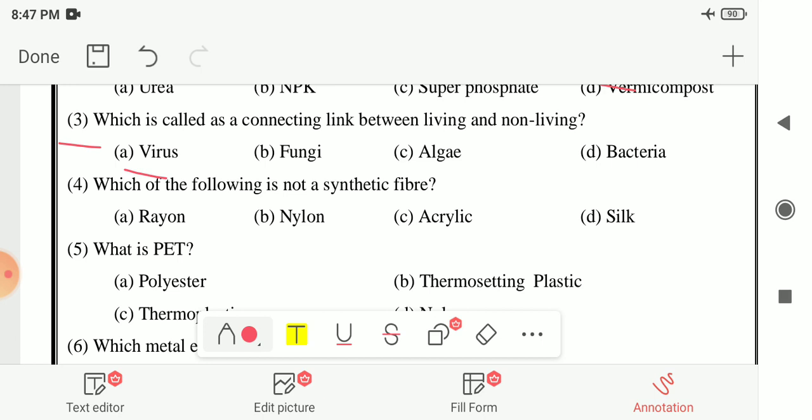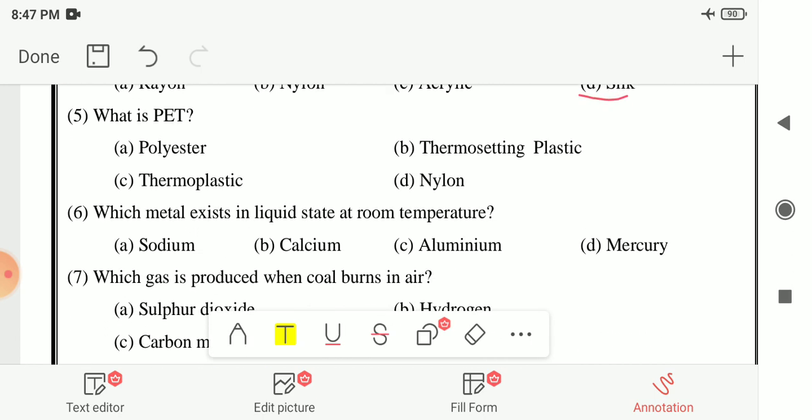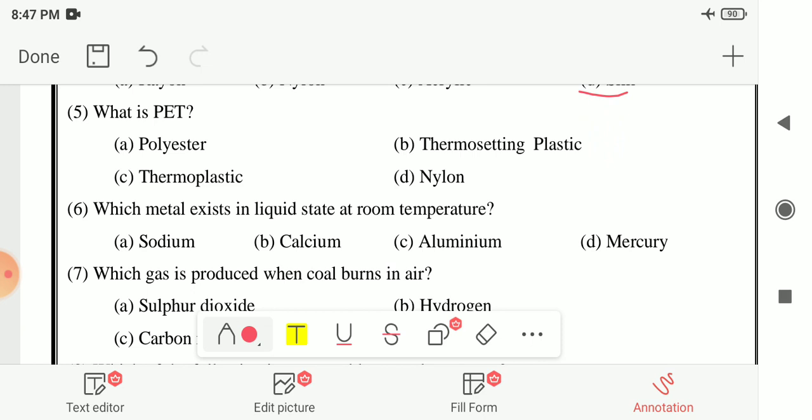Next, fourth number, which of the following is not a synthetic fiber? The options are rayon, nylon, acrylic or silk. So here your answer is option D, that is silk. Silk is the example of natural fiber, it is not the synthetic fiber. Next, fifth number, what is PET? The options are polyester, thermosetting plastic, thermoplastic or nylon. So here your answer is option A, polyester. PET is a kind of polyester.